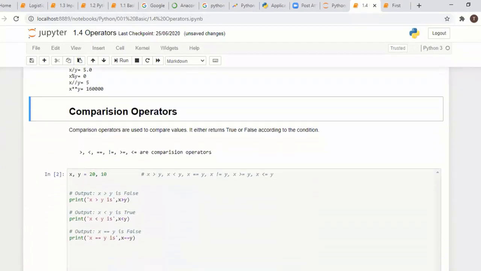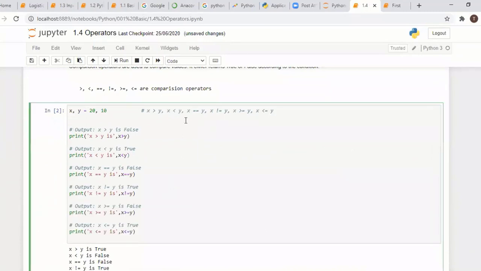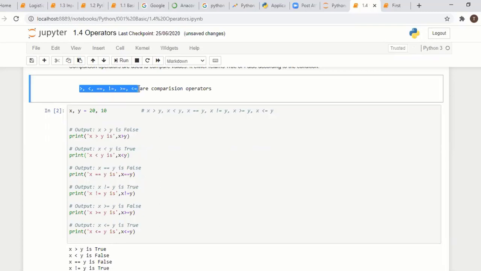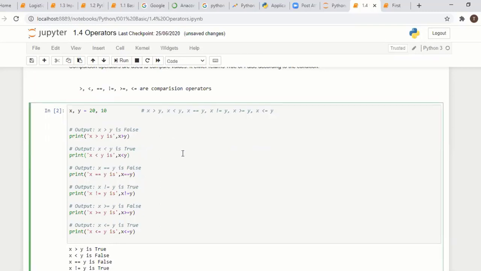Okay, and comparison operators, as I said earlier. If you want to compare between two operands, earlier with arithmetic, a comma b or x comma y, x and y are the operands. How to compare: greater than, lesser than, equal to, not equal to, greater than or equal to. Like this we can compare. What does it return? It returns whether it is true or false. If both values are equal, it returns true, otherwise false.